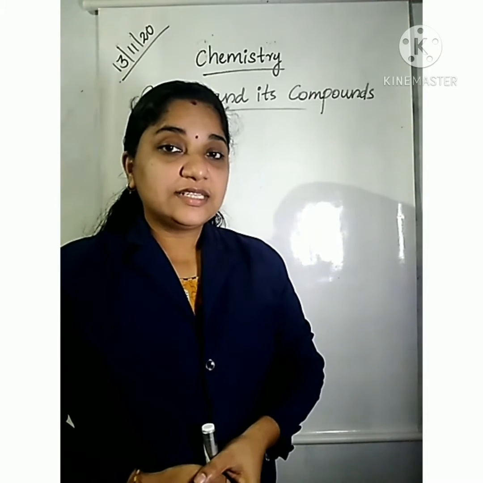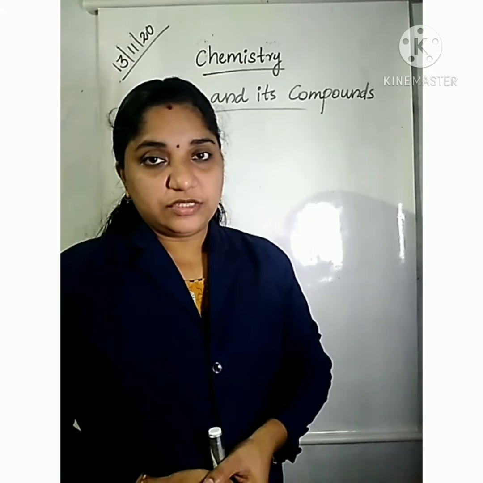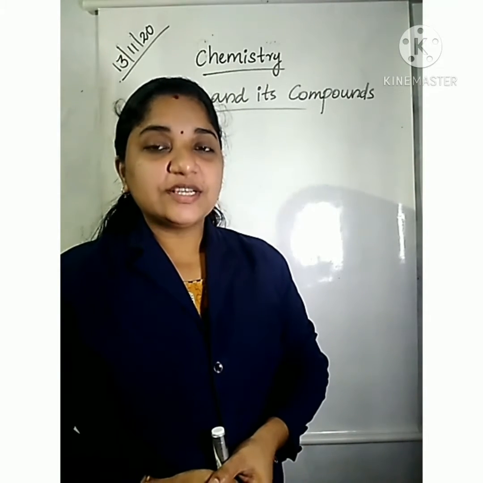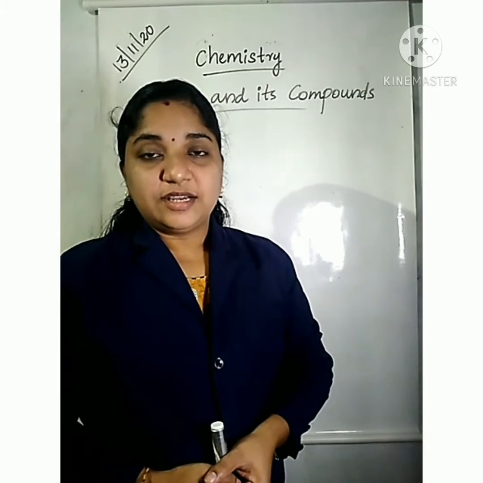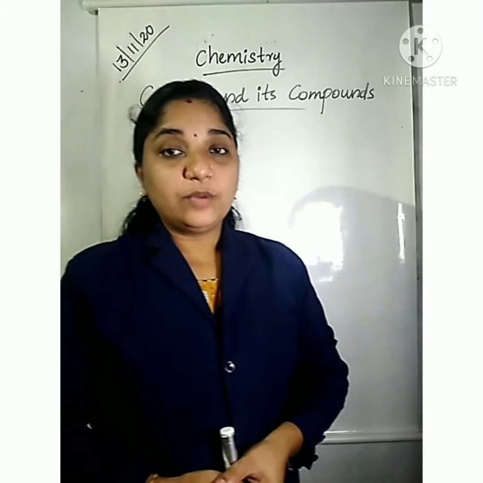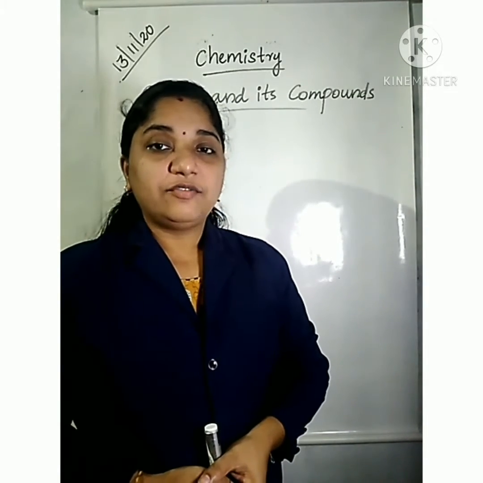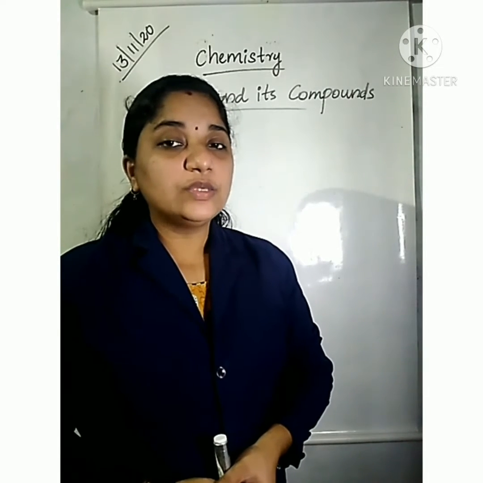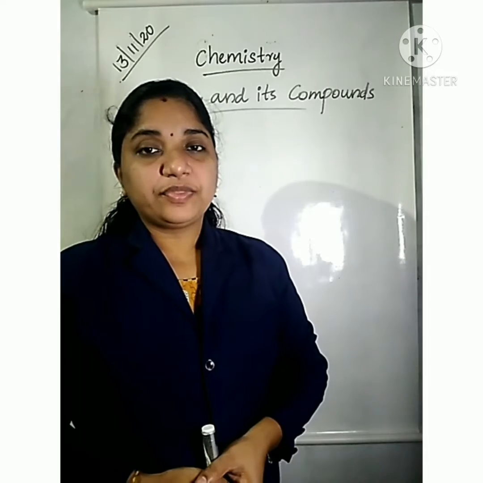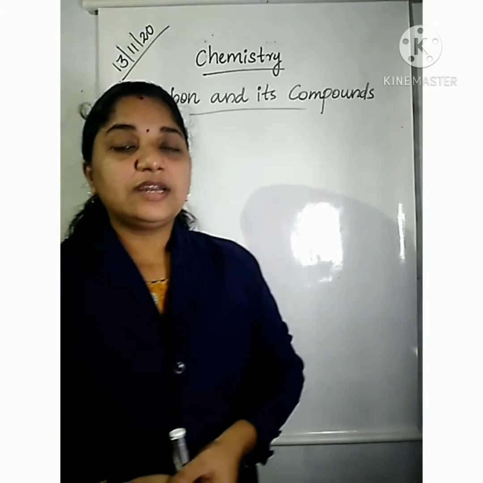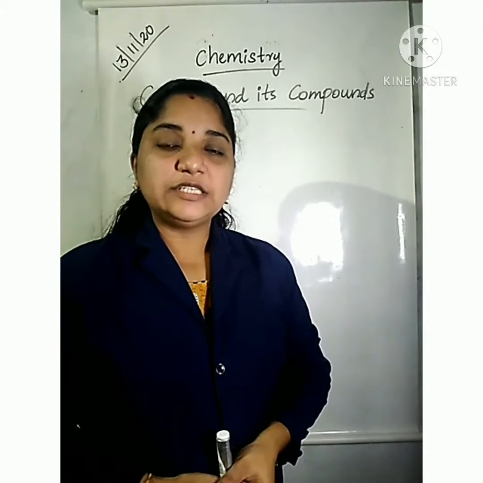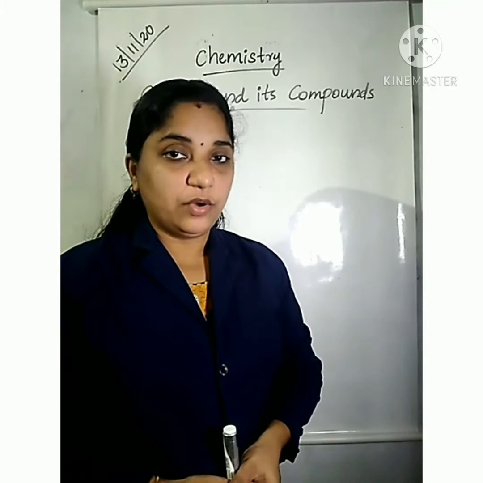In the last lesson, we learned about ionic compounds. Ionic bonds are formed by gaining or losing electrons, or transfer of an electron from a metal to a non-metal. Such kinds of bonds are known as ionic bonds.